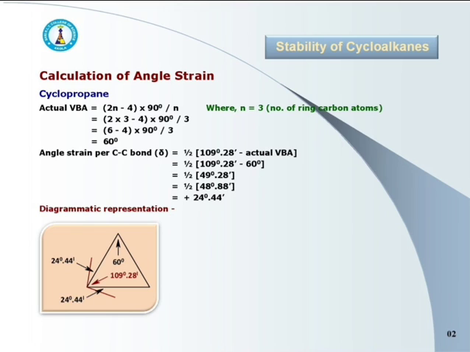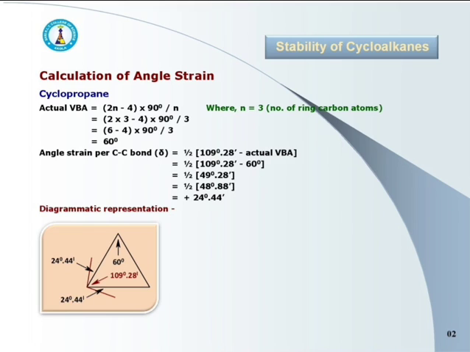Now we have to calculate the angle strain. Angle strain per carbon-carbon bond equals half of (109 degree 28 minute minus actual valence bond angle).